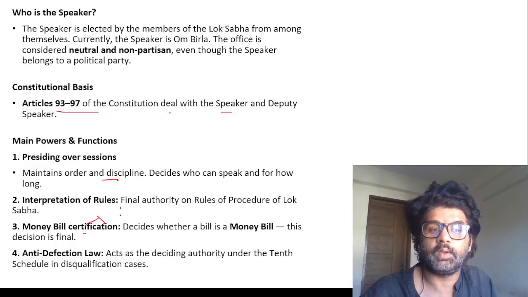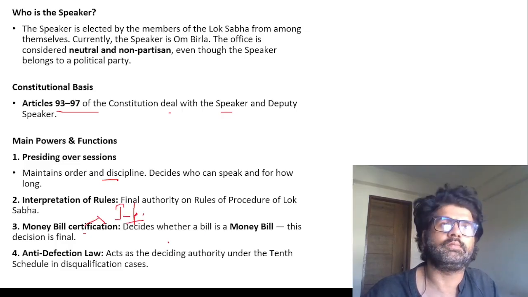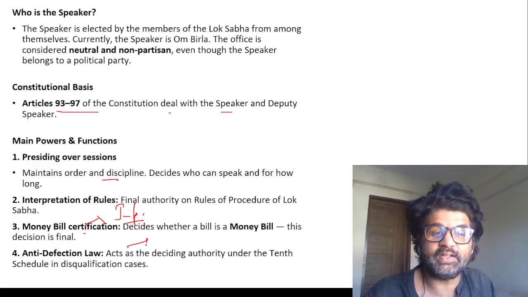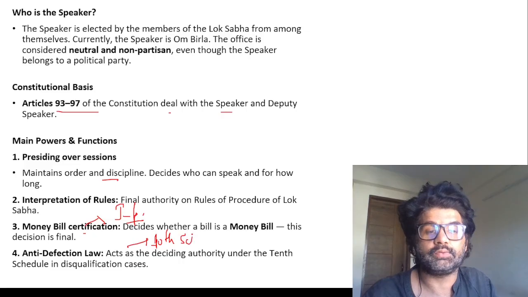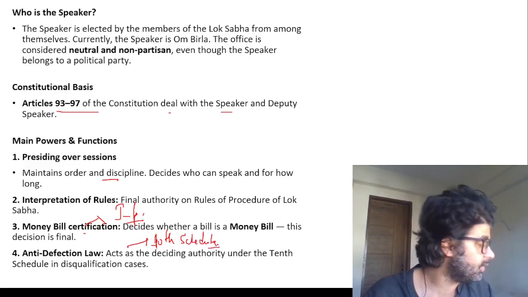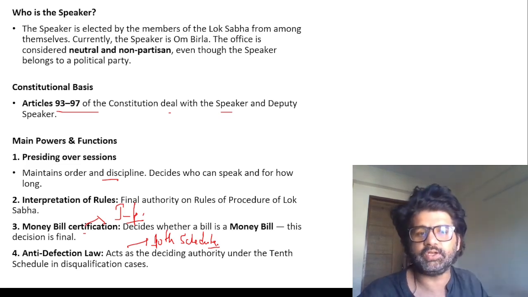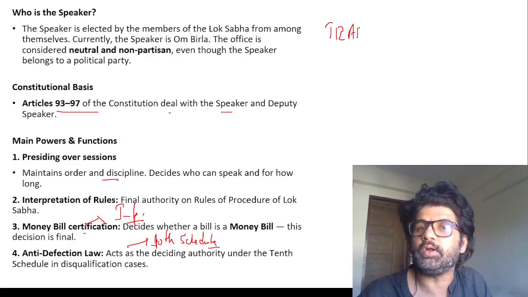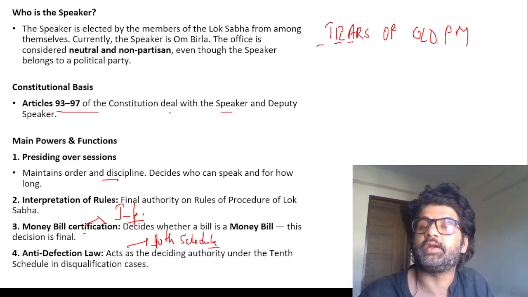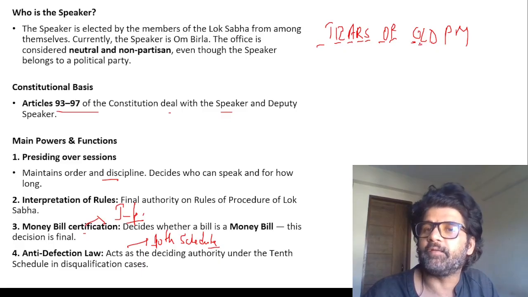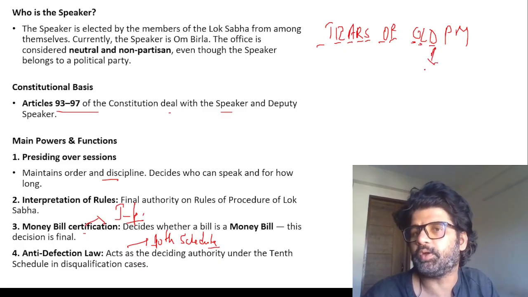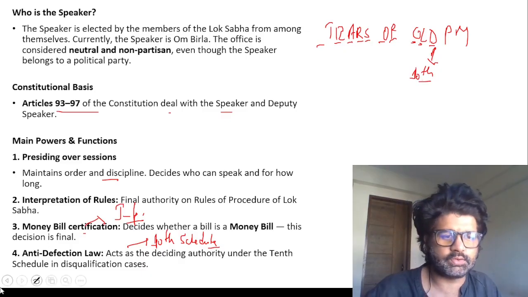Now this is important. Speaker decides whether a bill is a money bill or not. Sometimes even the Aadhaar bill has been passed as a money bill. Anti-defection law, 10th Schedule, they are the deciding authority. I have told you the mnemonic for the schedules. Remember those schedules, they are important. Direct questions have been asked from them. Territories, emoluments and salaries, affirmations or oaths, Rajya Sabha, scheduled areas, other tribal areas, federalism, official languages, land reforms, defection. This is what we are talking about. 10th, panchayats and municipalities.